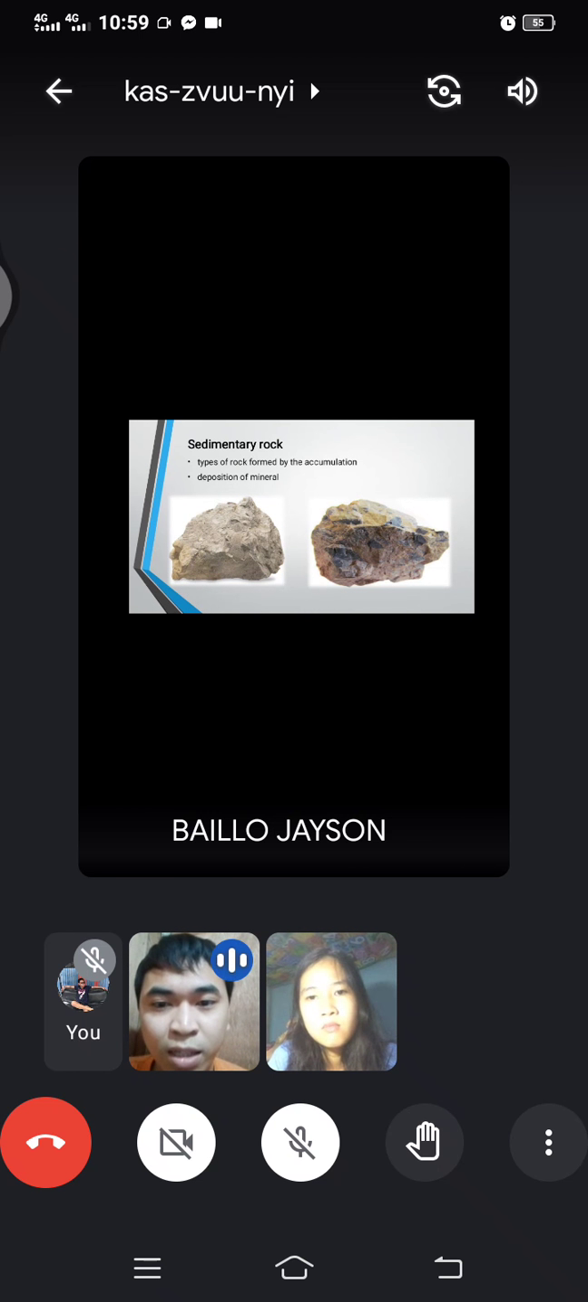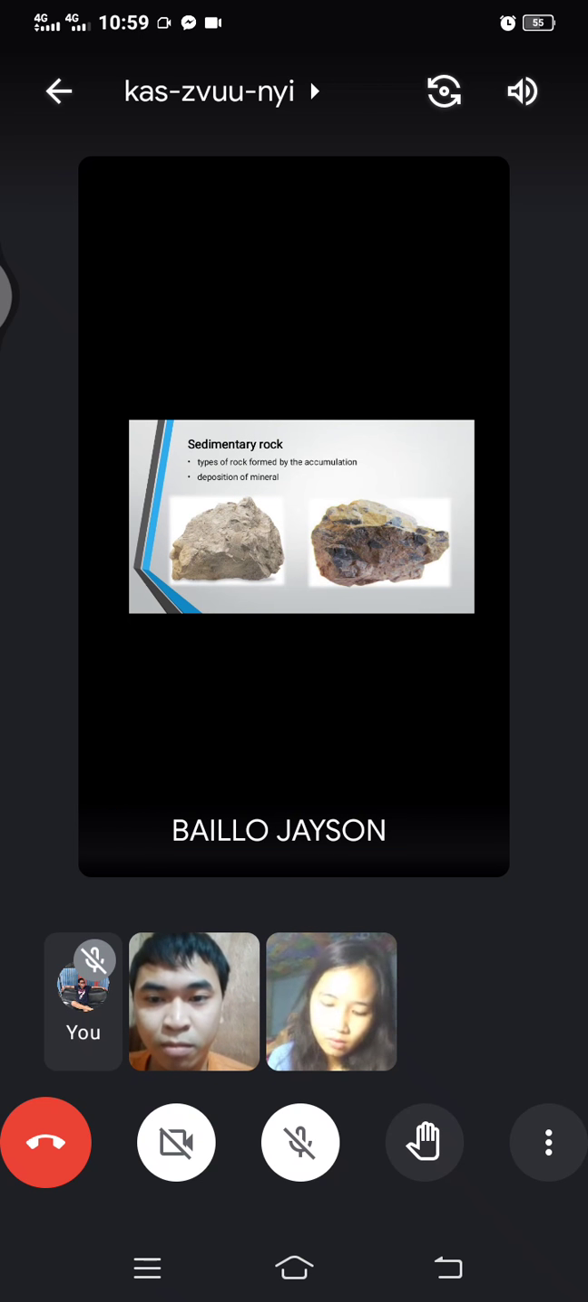Sedimentary rock. It is a type of rock that is formed by the accumulation and deposition of minerals. They are formed by compacting each other, so they are made up of the different minerals or particles found on Earth. Next.